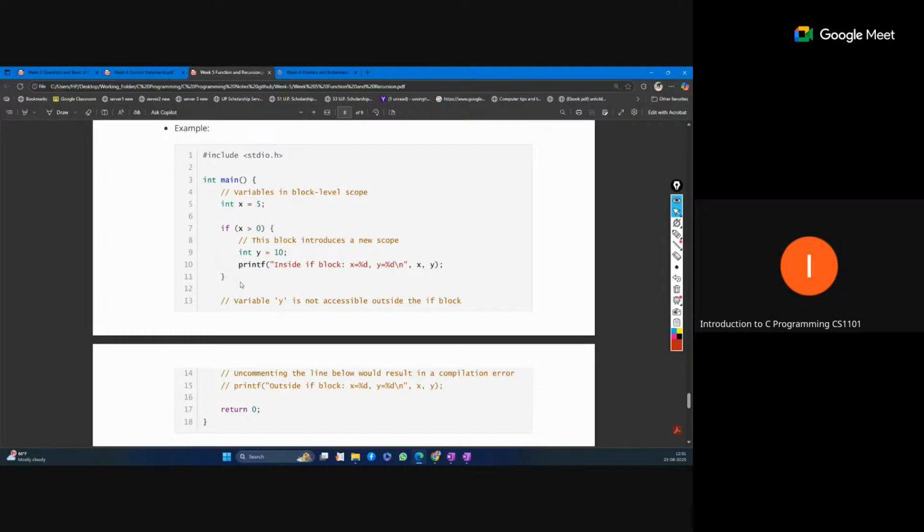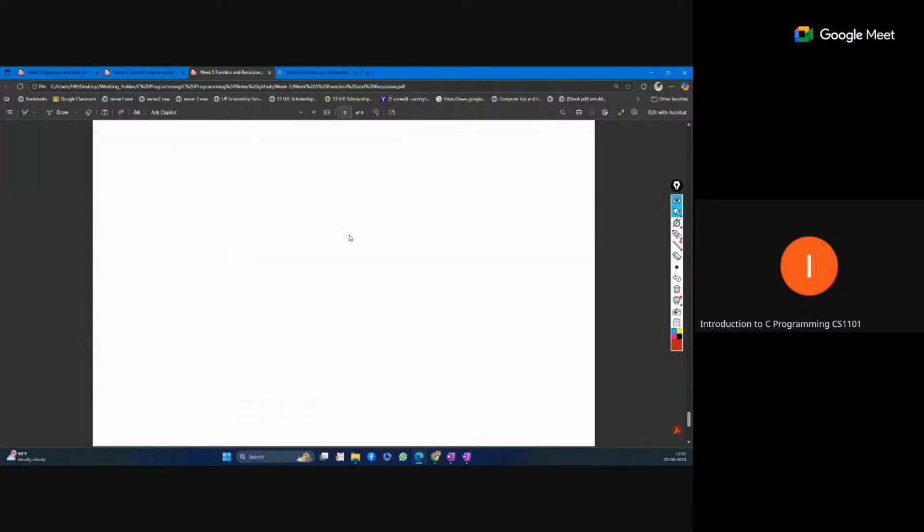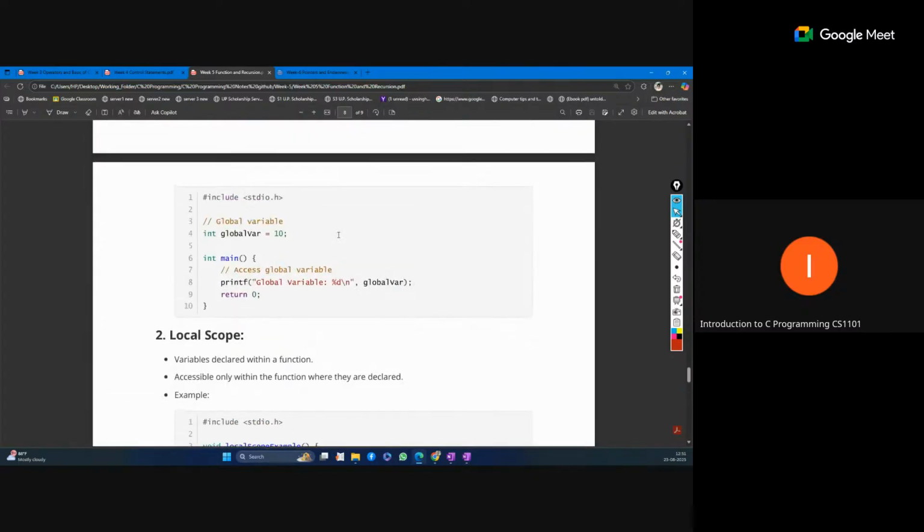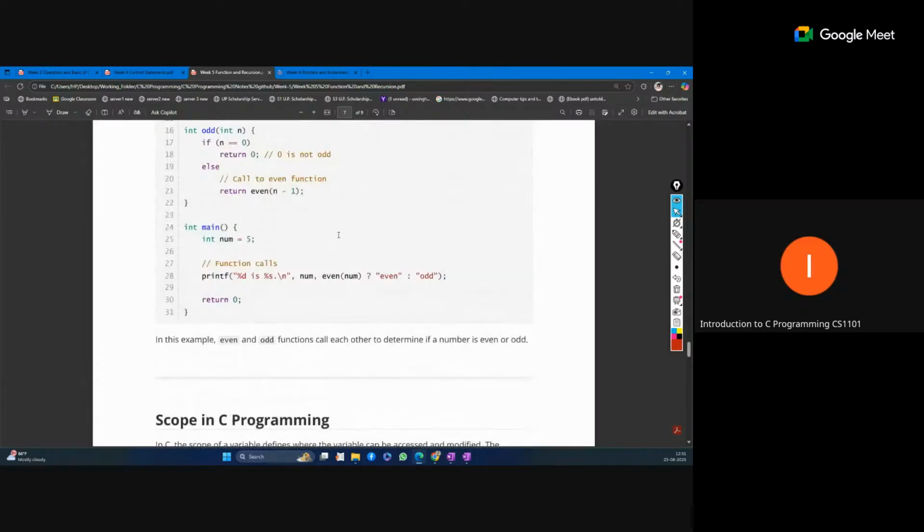So this is the block level scope. This x equal to 5 is defined outside of this, so that can be accessed inside this if condition, but anything declared inside this block cannot be accessed outside of this. So this is the scope for variables.